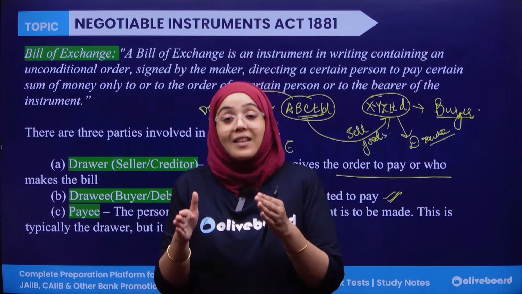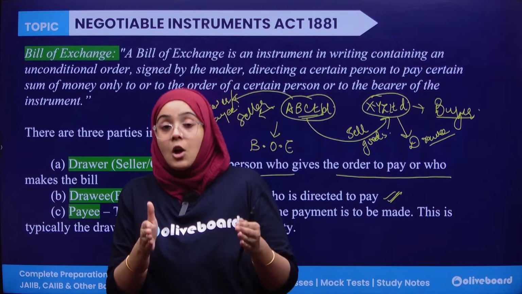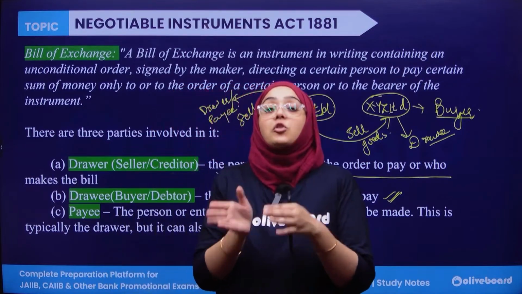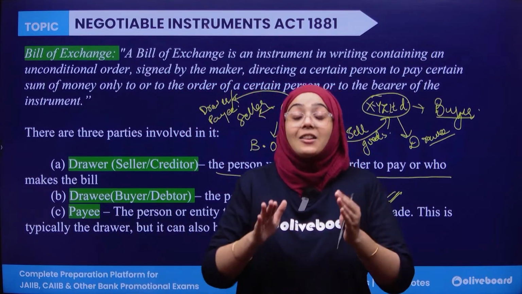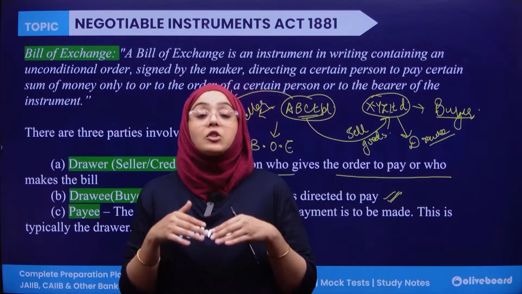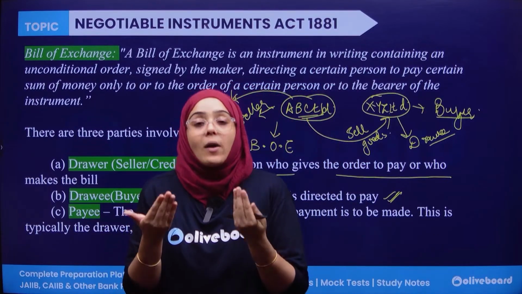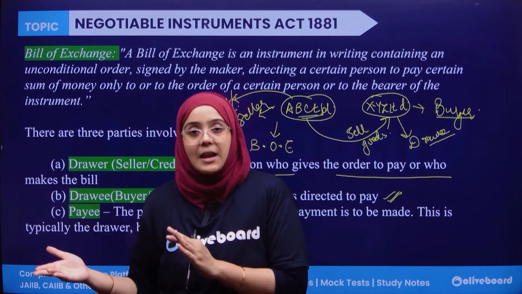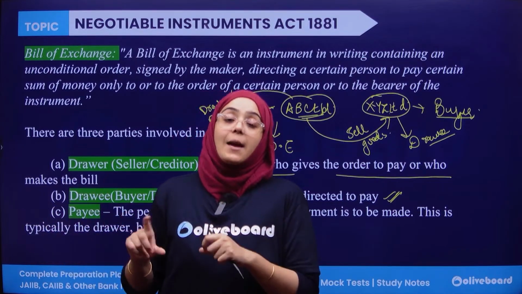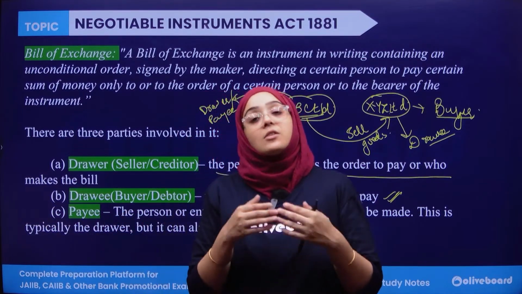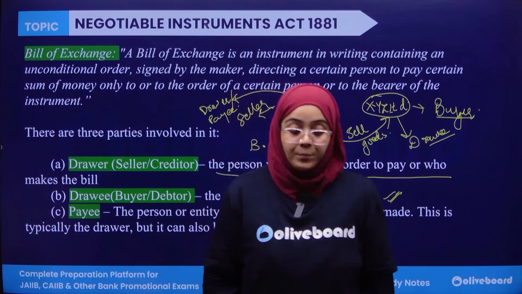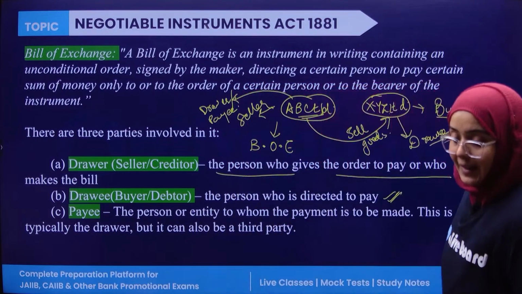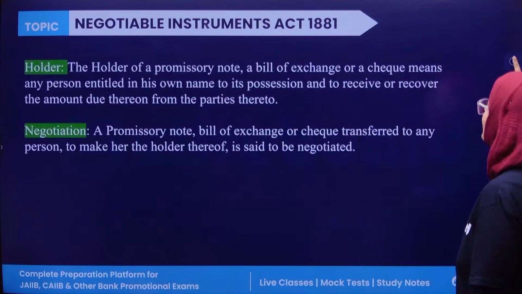A bill of exchange is actually made by the creditor, or you can say the seller, who is also known as the drawer. And it is drawn upon the buyer, who is also the debtor and the drawee. And there can be a third party also, which is known as the payee. The payee and the drawer can sometimes be the same or can be different. Now, what is the difference between these two?